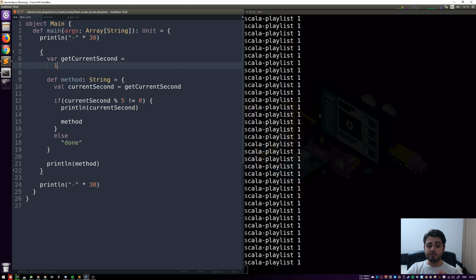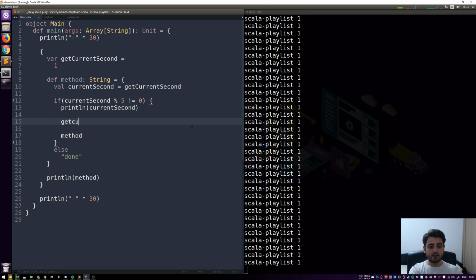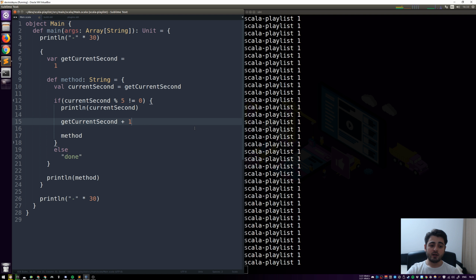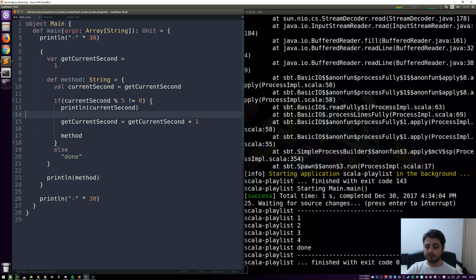because we forgot to actually manage this state, because nothing on a different thread is changing this var. So we're going to have to change this var. The way we change the var is by doing this: get current second + 1. And this is a common mistake that beginners make, because in fact it didn't change anything. We added 1 to the get current second, but we didn't change the var. So we also need to change the var. We need to do get current second equals whatever the value of get current second currently is, +1. Okay, so now it should actually do 1 2 3 4 and then print out done.